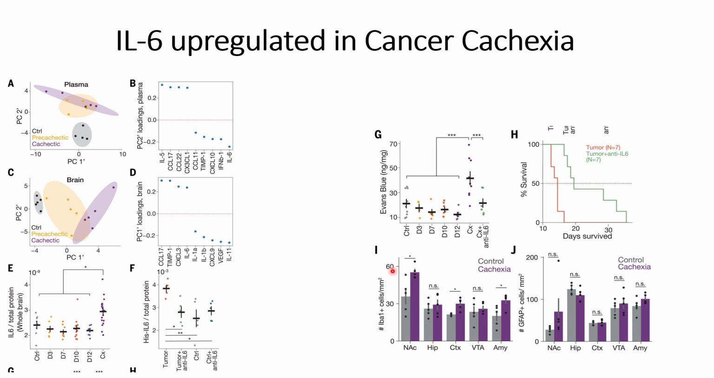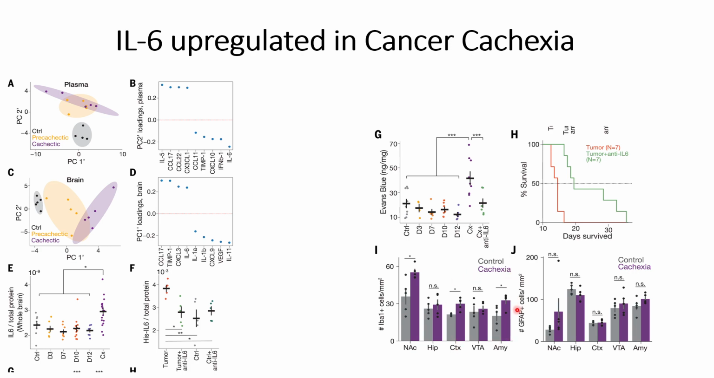Then they checked the other markers, that is IBA1, which is one of the chronic inflammation markers, and it is upregulated. They checked it in different conditions, that is in the control condition and the cachexia conditions, and at different sites. So in the NAC, they were able to see significant changes, and for the CTX and AMY also they were able to see significant changes.